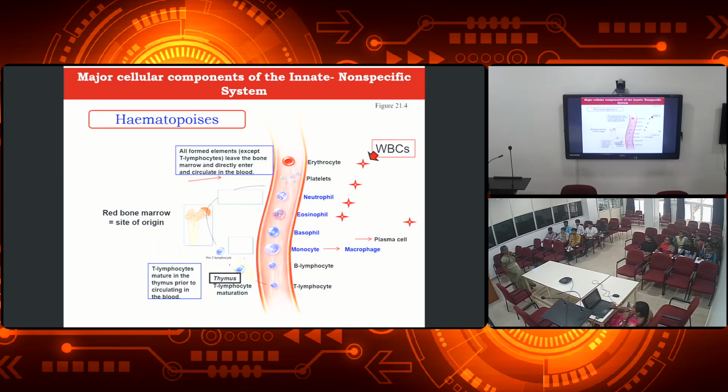And the second line of defense, as I said, involves the cells as well as the chemicals or the proteins, right? So before we go into the cells, we should know what the different types of cells are which are involved in immunity production, or which make up the immune system, right? Before that we should know how these cells are produced in our body.